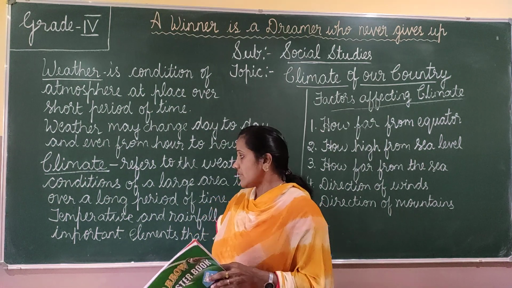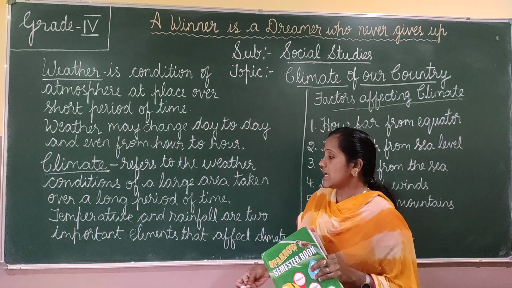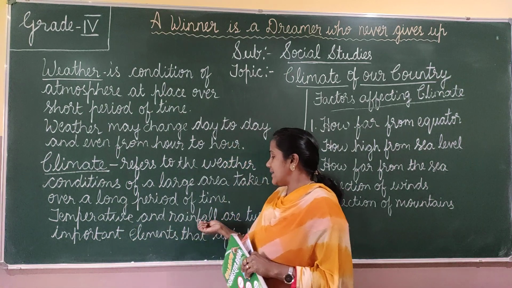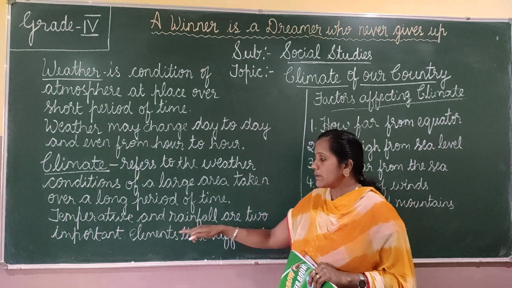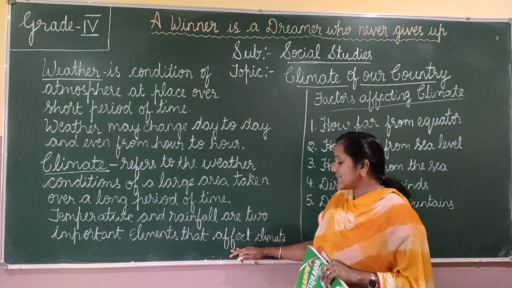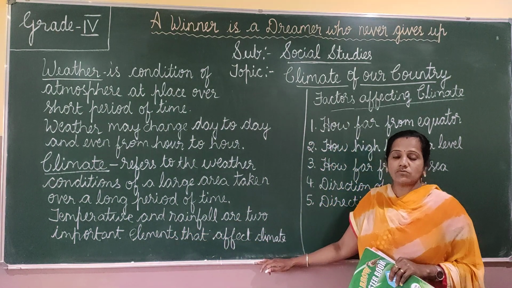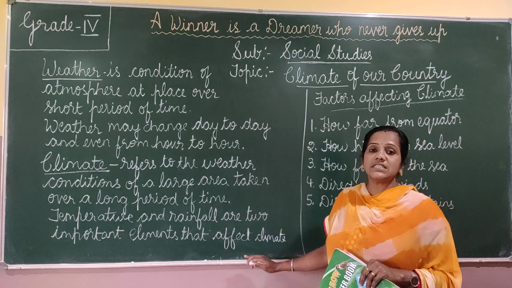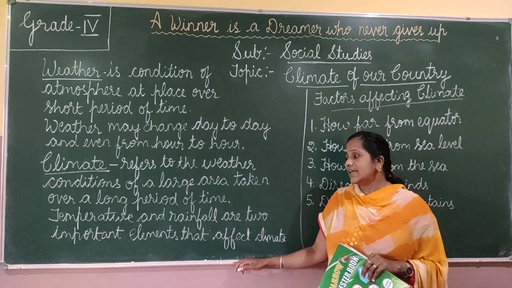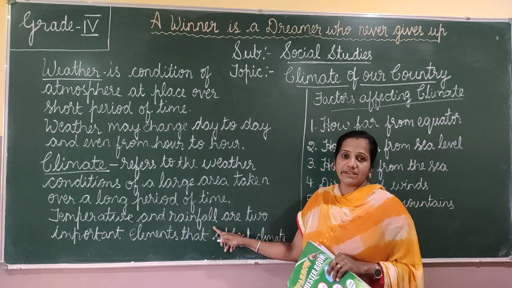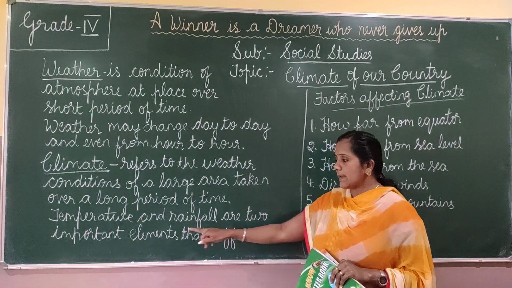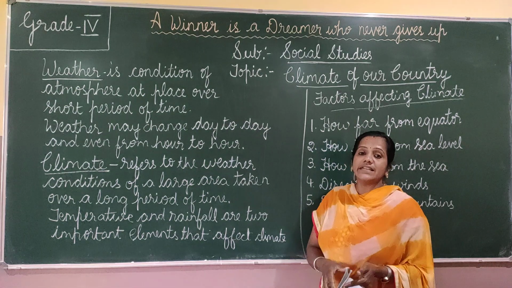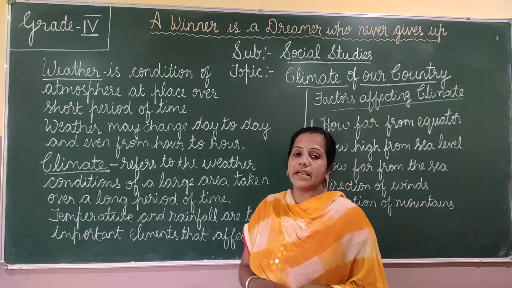So the two important elements are temperature and rainfall. Which are the two important elements that affect the climate? Temperature and rainfall. Temperature and rainfall are two important elements that affect climate.